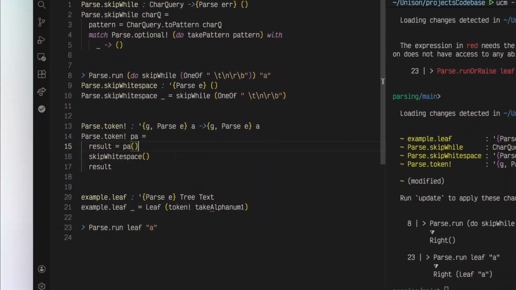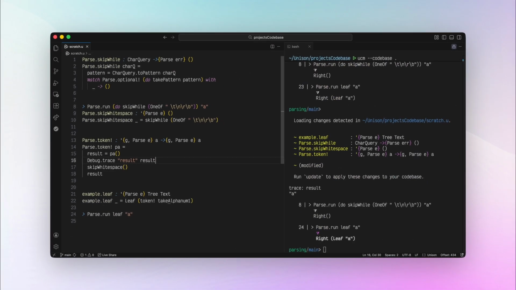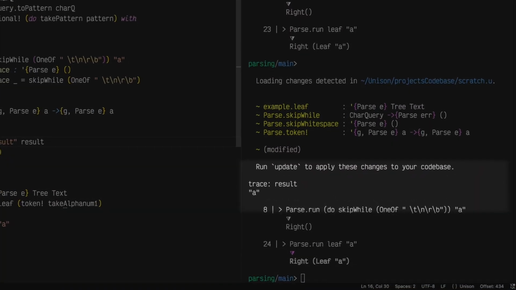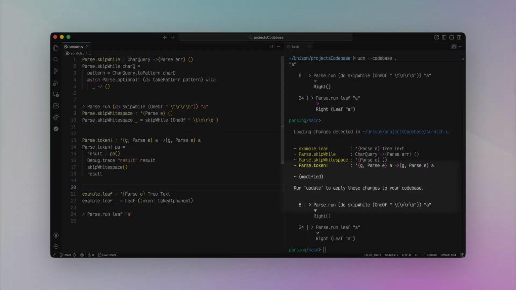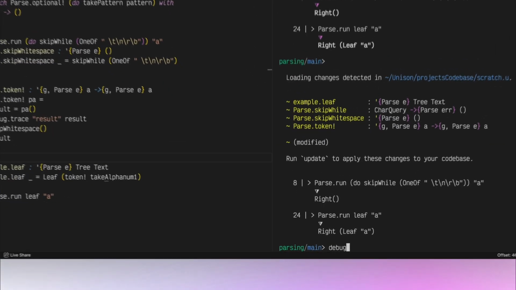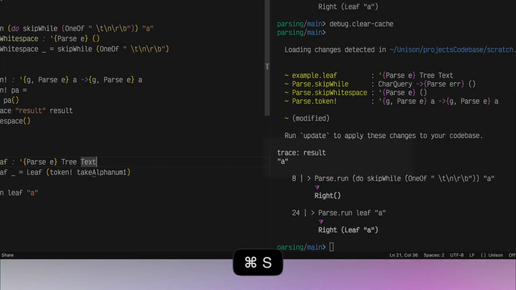Caveat 2. Watch expressions are cached. The result of a watch expression is cached if nothing in the code has been changed between runs. Normally, that's a cool property of Unison's content-addressed codebase, but if you've got a debug.trace statement to help see some element of the code path, you might be surprised when it disappears after one run. Enter debug.clearCache to clear your watch expression cache, and you should see your trace statements again.